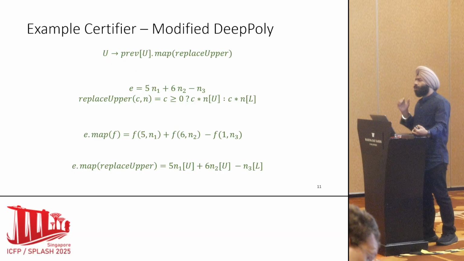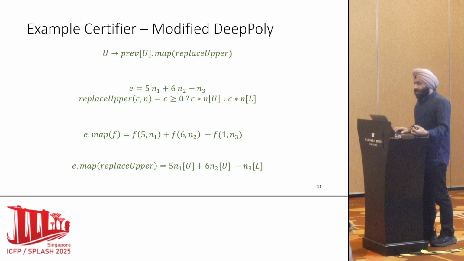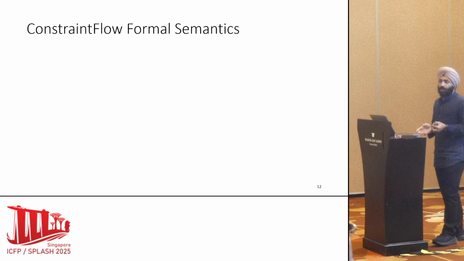The basic idea is we want some upper bound of E. OK, so keep this running example in mind. Now to do formal verification, we first come up with the formal semantics of constraint flow.